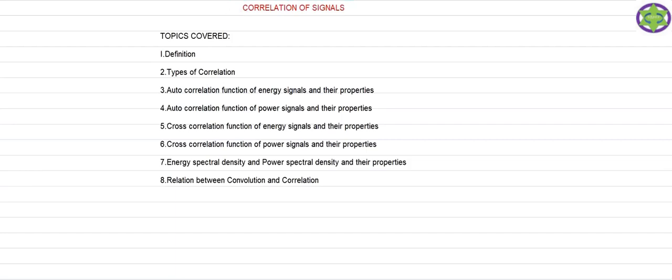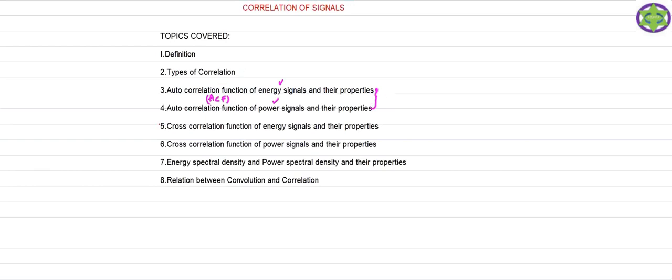We started the correlation of signals concept. We completed the definition and the types of correlation. We also completed the autocorrelation function, which is your ACF, with respect to the energy signal and the power signals. We also completed their properties with respect to the autocorrelation function.